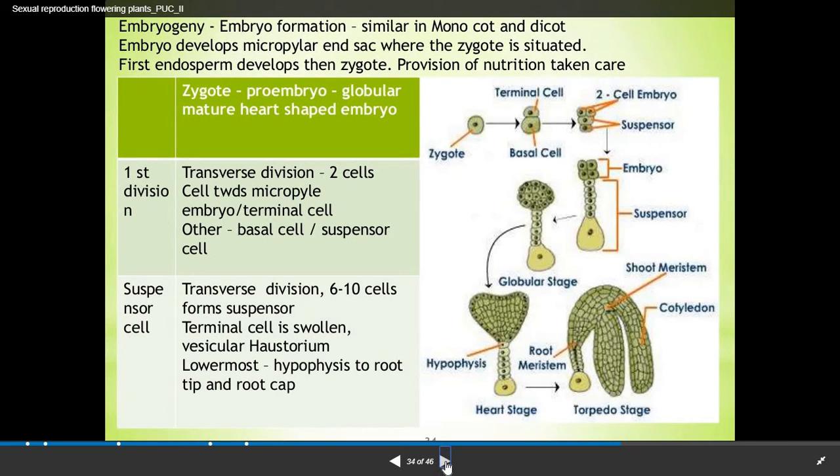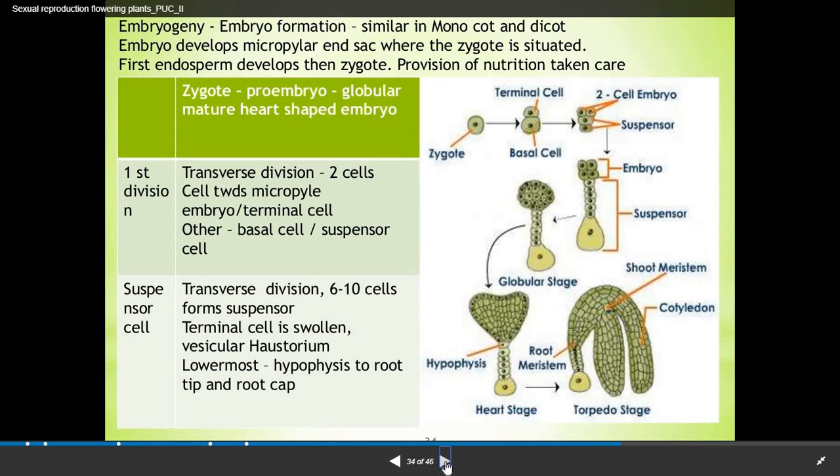Now next is embryogeny, that is embryo formation, which in the earlier stages is similar in monocot and dicot embryos. The embryo develops at the micropylar end of the embryo sac where the zygote is situated. First the endosperm develops, then the zygote, because the zygote gets its nutrition from the endosperm only. So first the development of the endosperm, and then the zygote. It is very much clear.